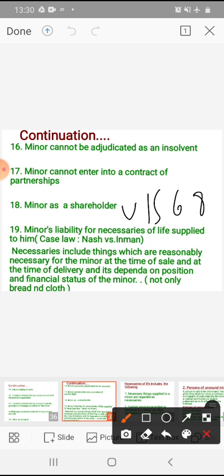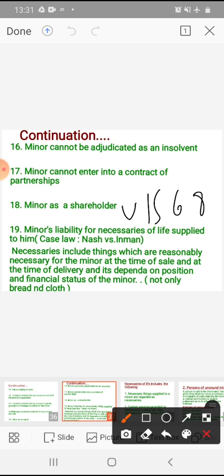For example, a person spends 1000 rupees for the minor, or he renders some services for the minor, or he gives money to the minor for purchasing necessary things. Say he spent 1000 for the minor and his dependents.